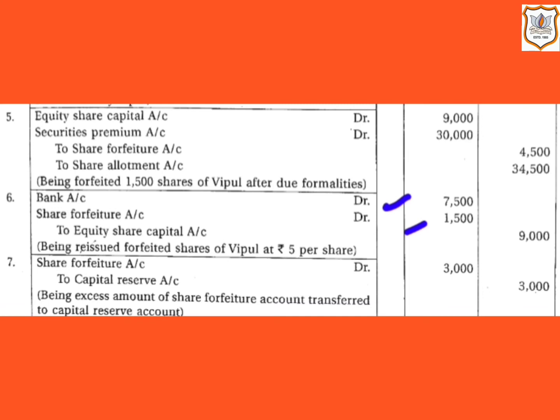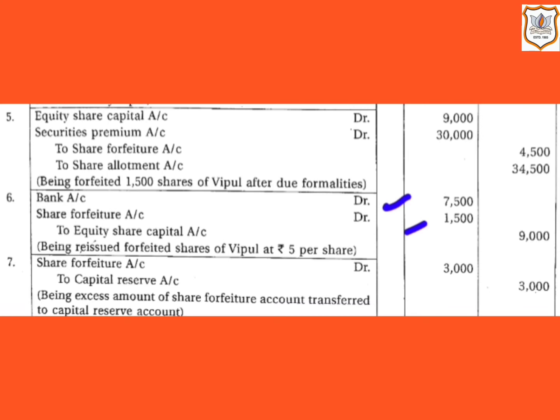Called up value or paid up value is rupees 6, that is 3 at the time of application plus 3 at the time of allotment. So 3 plus 3, that is 6, minus rupees 5, that is the price per share at which the company is reissuing forfeited shares. So 6 minus 5, that comes to rupees 1.